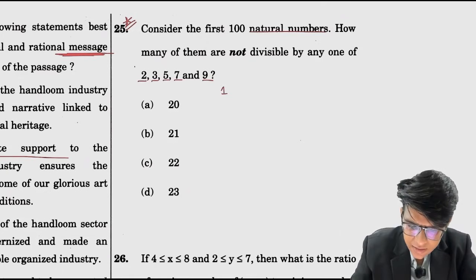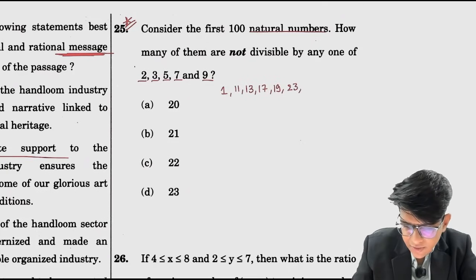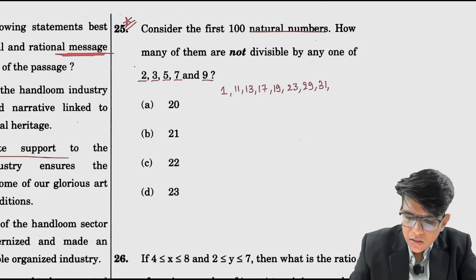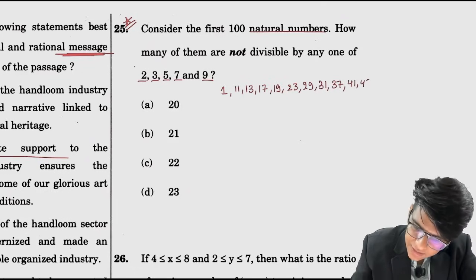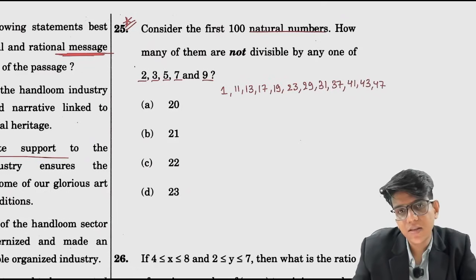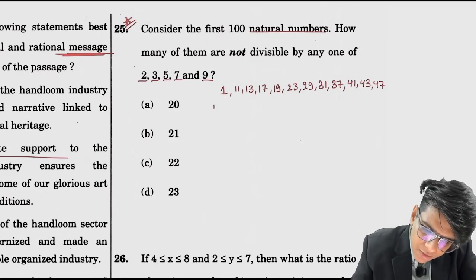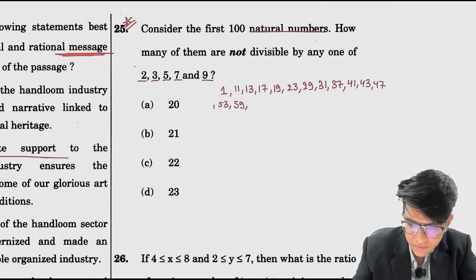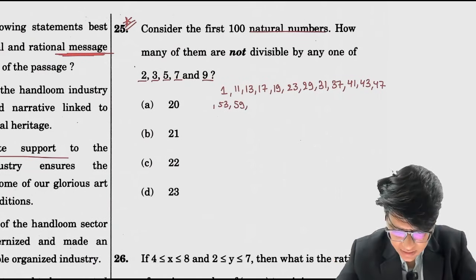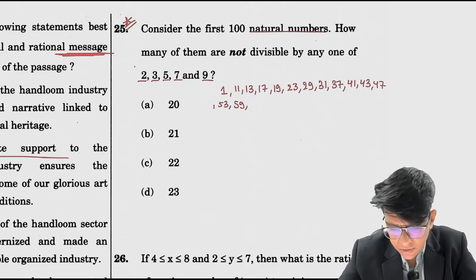So 1 should be counted. Then 2, 3, 5, 7 are not to be counted, so start from 11. 11 is done, 13, then 17, 19, 23, 25 will not be there, 27 will not be there, 29, 31, 33 will not be there, 35 no, 37, 37 will be there, 39 will not be there, 41, 43, 47, 49 will not be there, 51 will not be there, 53, 55 will not be there, 57 will not be there, 59. Okay, all these numbers are prime numbers, I am writing down all the prime numbers. 59 is done, then 61.